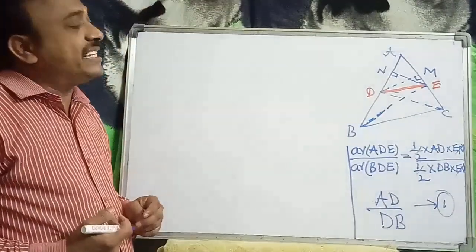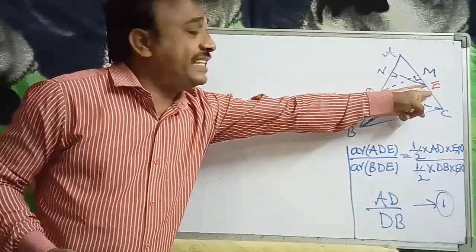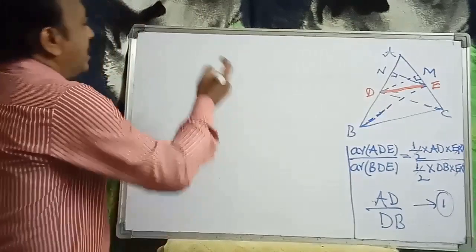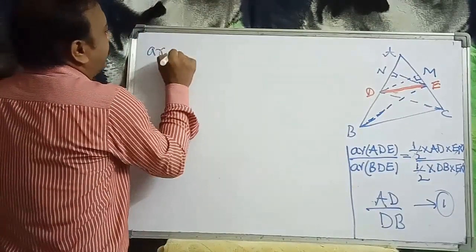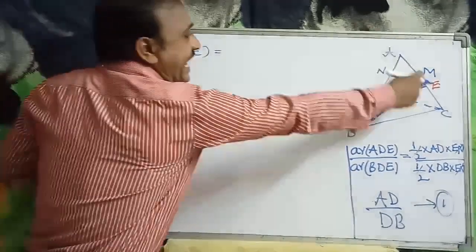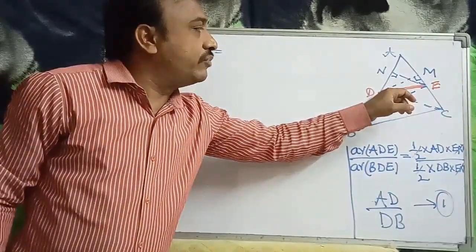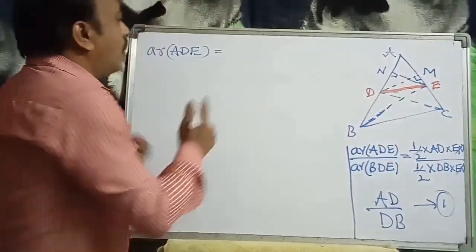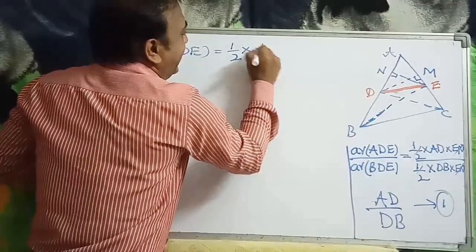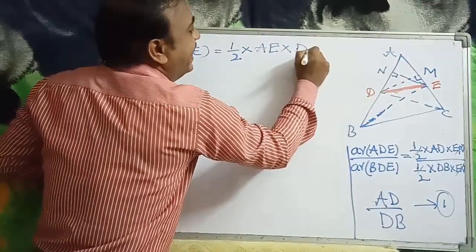Now again we consider the area of triangle ADE with the base as AE. Then the corresponding altitude will be DM. So the area is half into AE into DM.